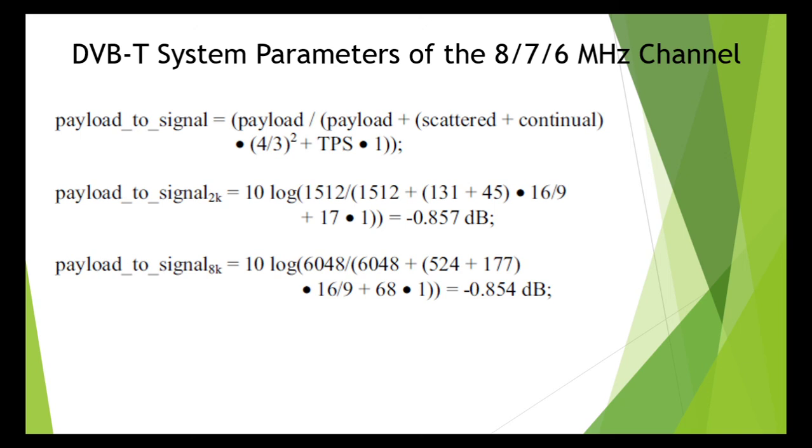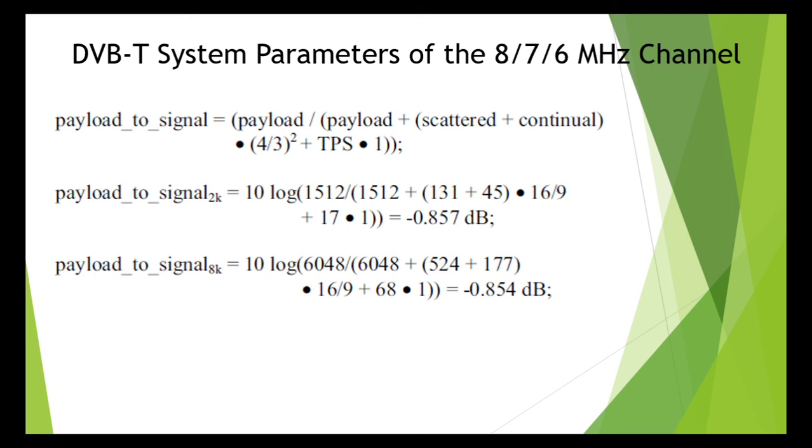Due to the need for easy detectability, these pilots are boosted by 2.5 dB with respect to the mean signal level of the payload carriers. That is, the voltage level of the continual and scattered pilots is higher by 4 by 3 compared with the mean level of the payload carrier, and the power level is higher by 16 by 9.